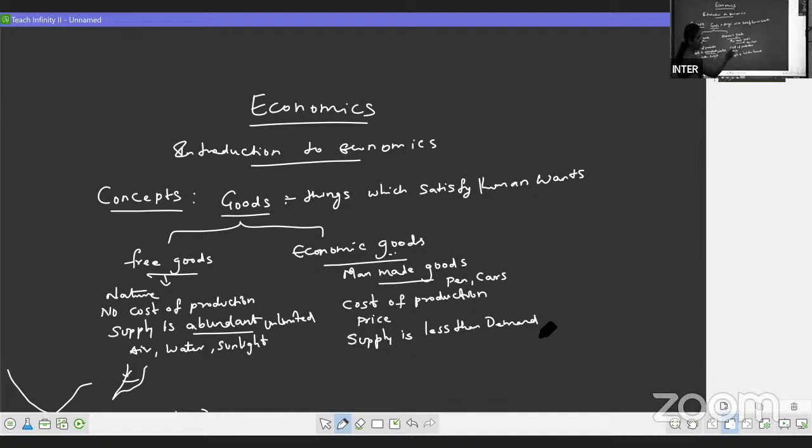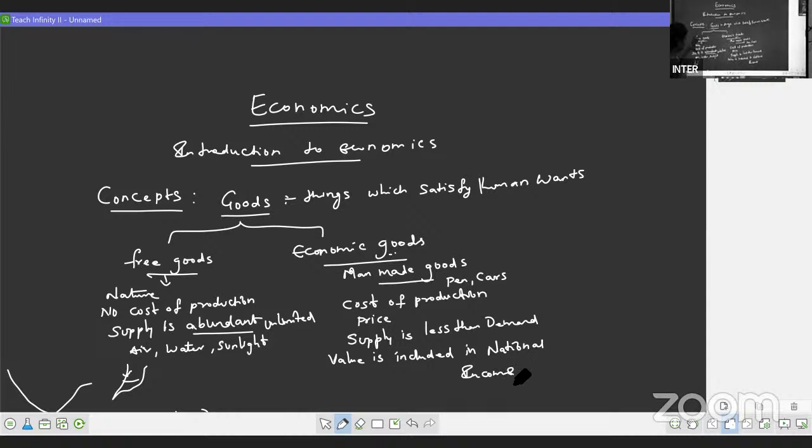That is the reason price exists for the products. So we can say economic goods are man-made goods. They have cost of production. Price is there for the product. Supply is less than demand. And the value is included in national income. These economic goods' values are included in national income. So this is about our free goods and economic goods.